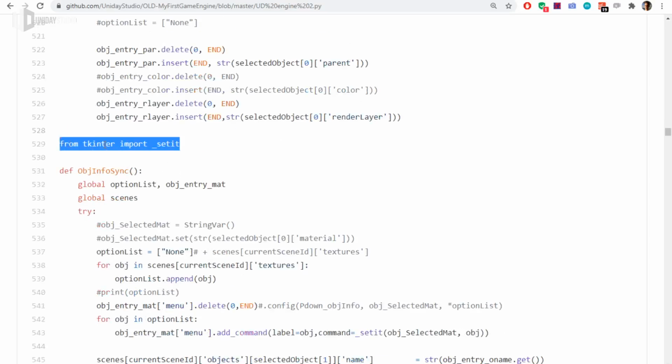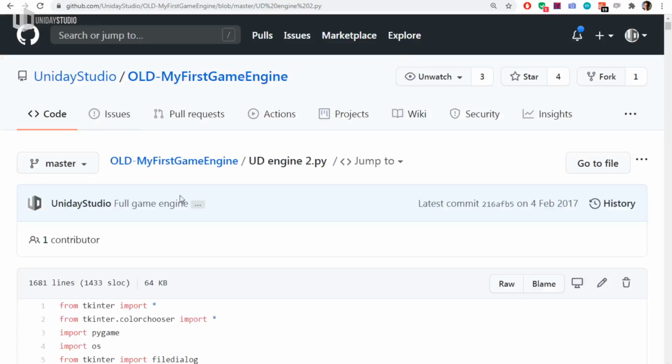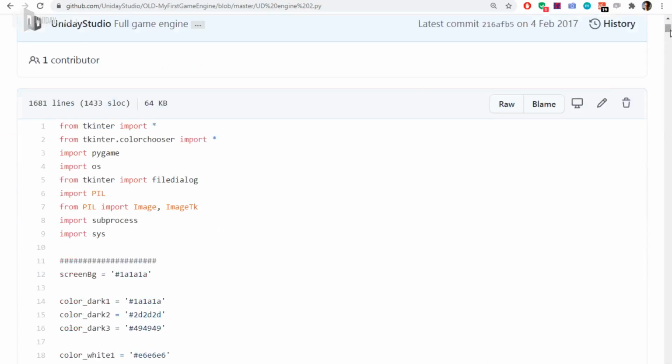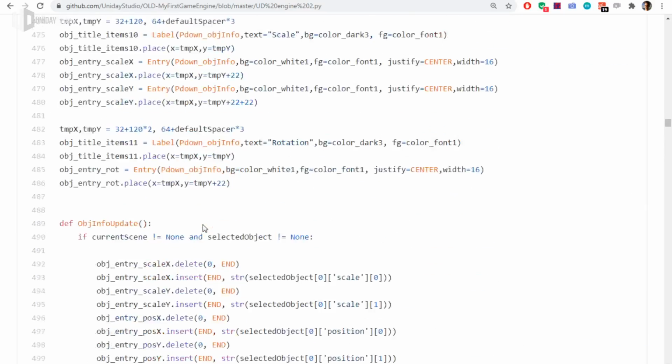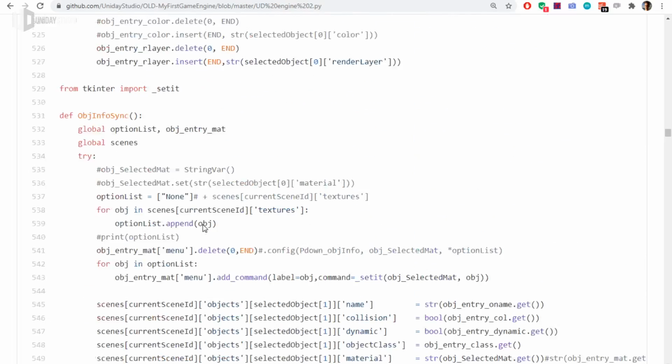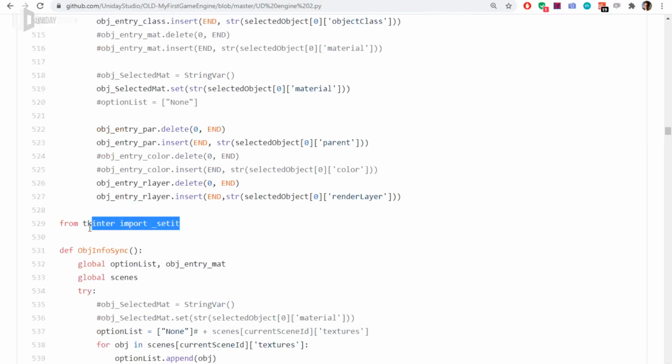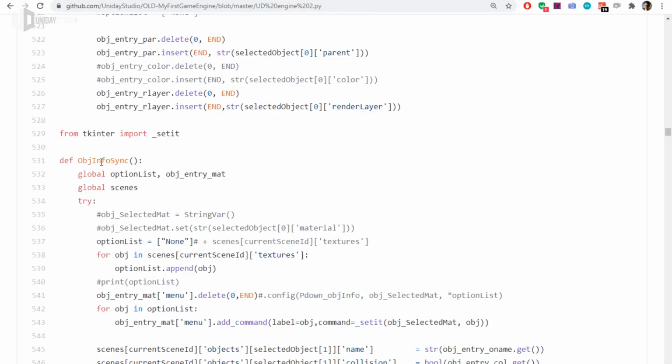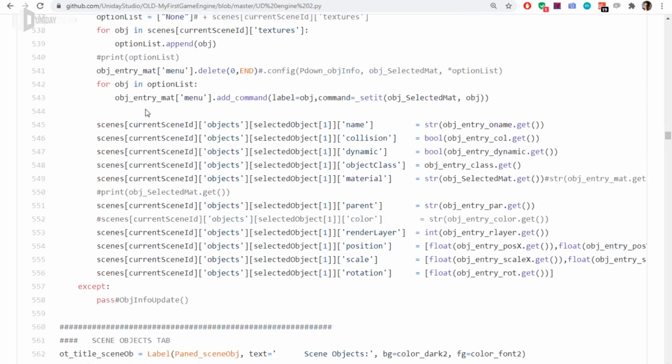Take a look at that. I'm importing Tkinter. I'm importing something in the middle of the code. You should always import everything that you need in the header of your file, like here in the first lines. It's much more convenient and better to organize. Do not do this. Do not import stuff in the middle of nowhere. And have object invo sync. I have no idea what this thing does. And again, take a look at that.